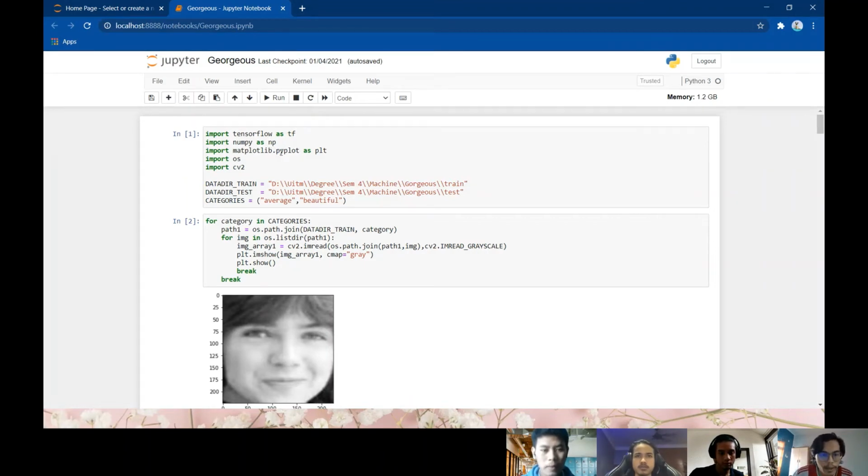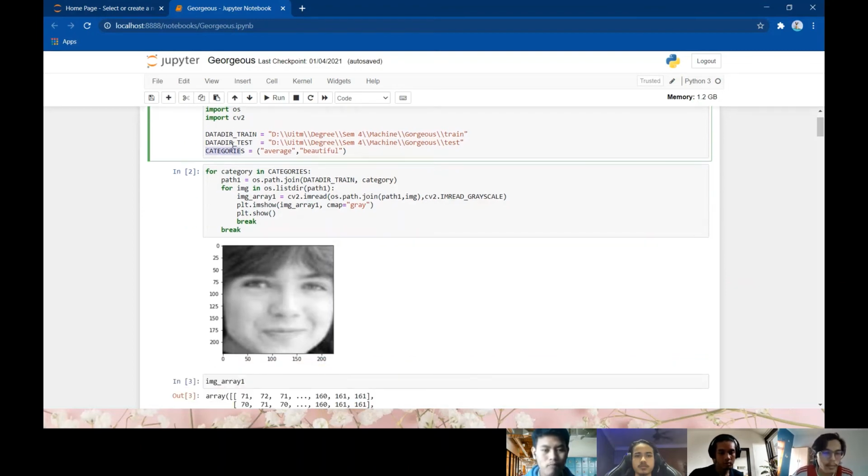Here we first download our data from the Kaggle website, in zip form, and then we extract it and put it in a directory on our PC or laptop. Then we declare the directory here for the train data and the test data. For your information, the data we downloaded from Kaggle is in the form of images, so we group them in one file that we call here. The categories we declare here are average and beautiful.